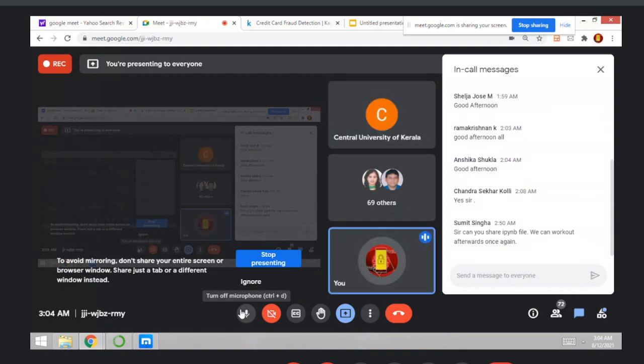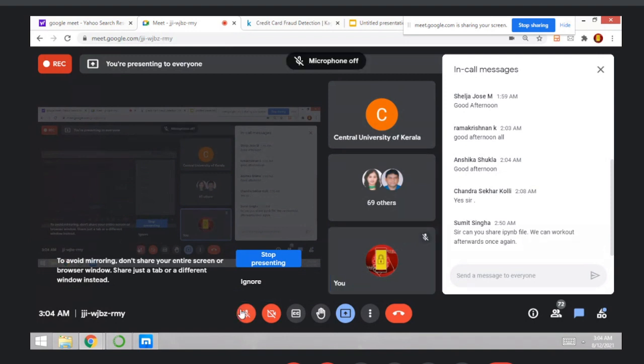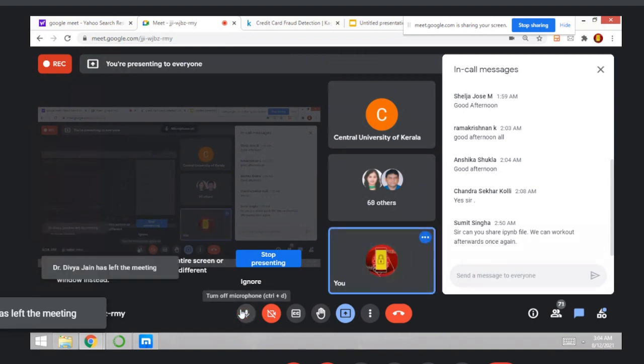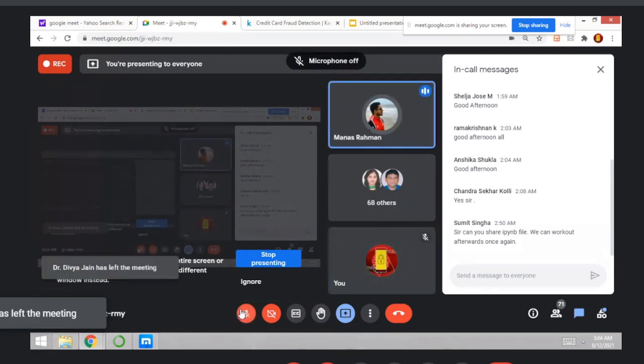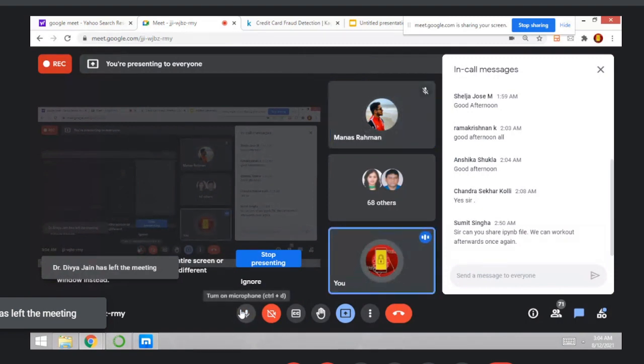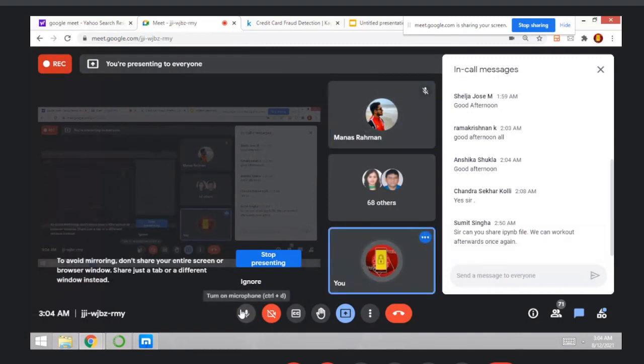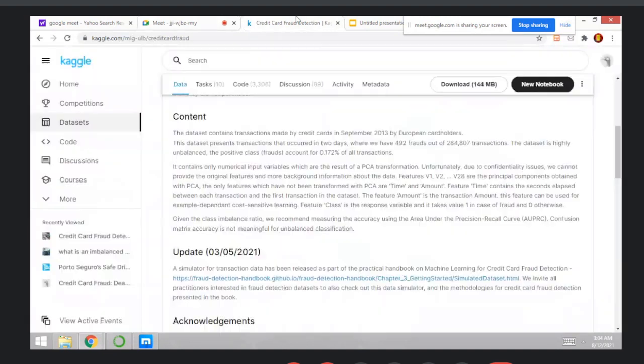Basically, a hyperparameter is a model argument whose value is set before the learning process begins. And the key to a machine learning algorithm is hyperparameter tuning, right? Is the voice audible or not? Yes, sir, it's audible. So basically, the hyperparameter is a model argument whose value is set before the learning process begins.